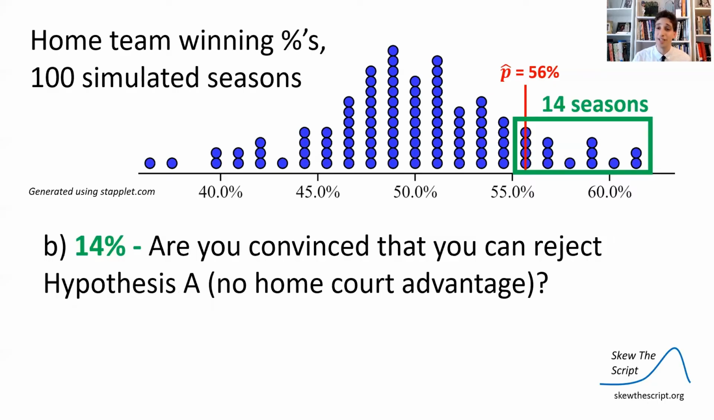So we have a 14% chance of seeing that winning percentage or more by chance alone. So are you convinced that we can reject hypothesis A? We can say that the home team won so much in the real world that there could not have been a fair shot for home and away?